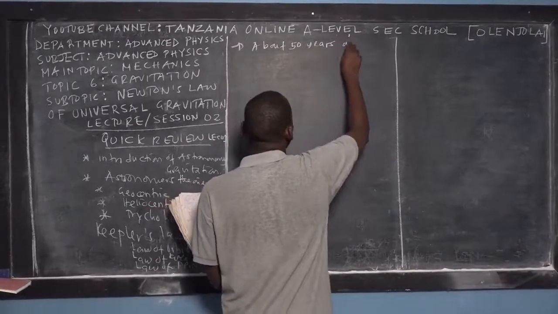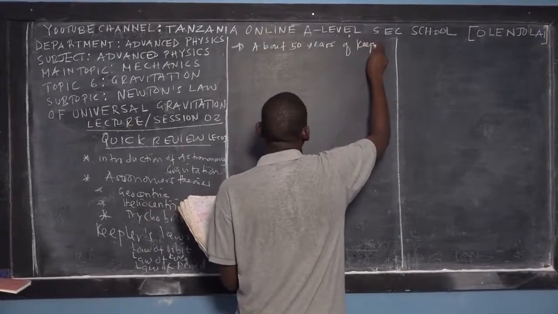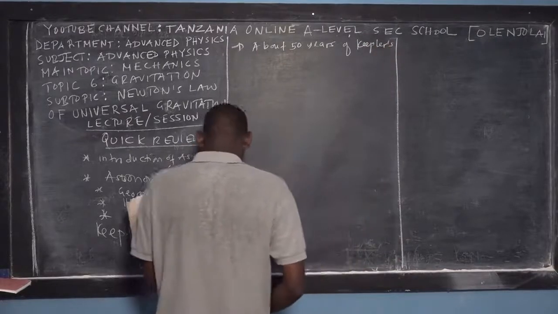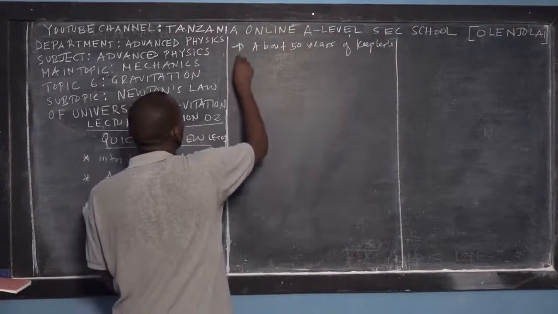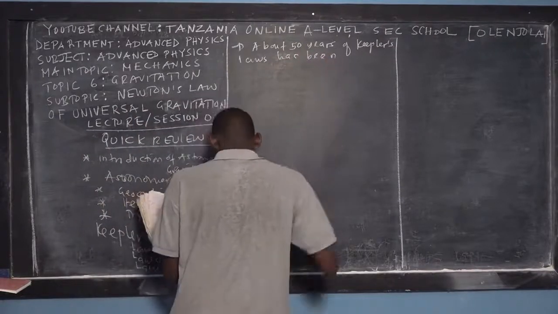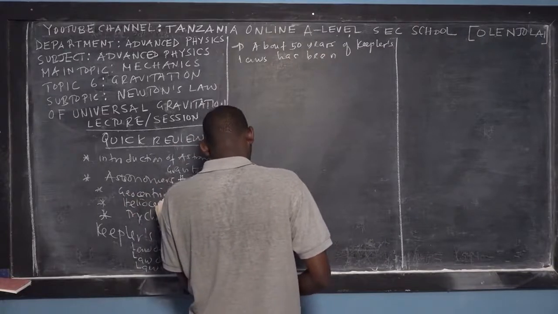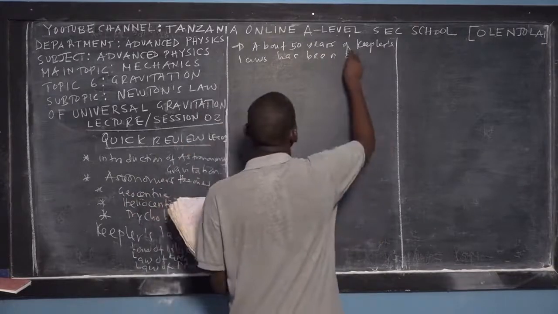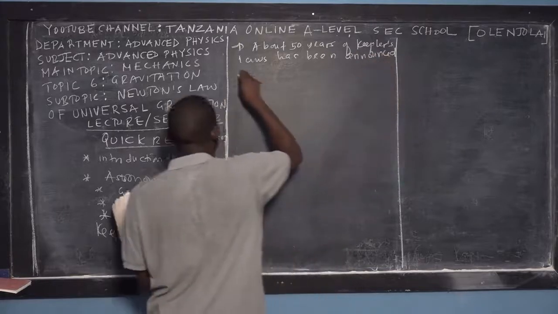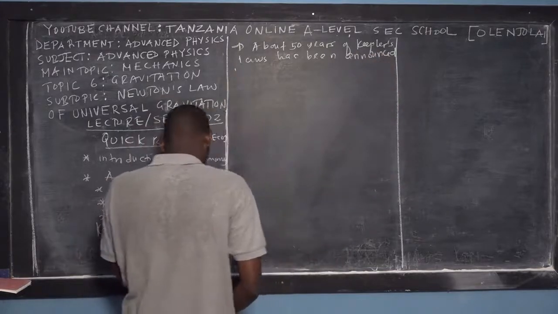About 50 years after Kepler's laws, I want to write this just because I want to link, Kepler's laws had been announced. So Newton was there, and then he was quiet.